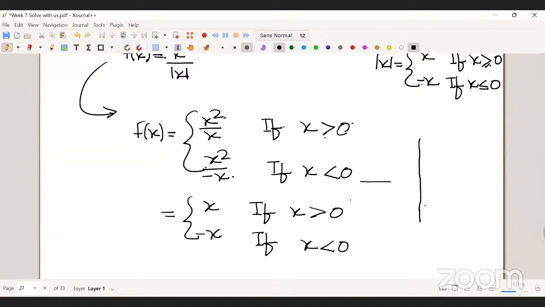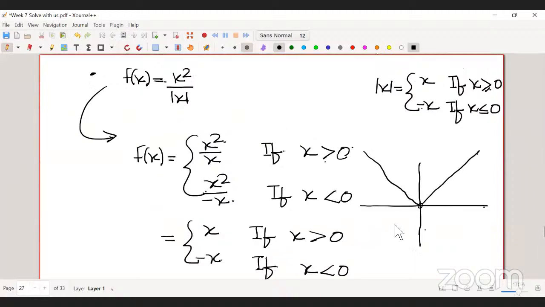It's the same as the mod graph without the value at 0. So you don't have anything there, you have a blank here. Excluding 0, now you can calculate the limit of the function at x equal to 0, right?